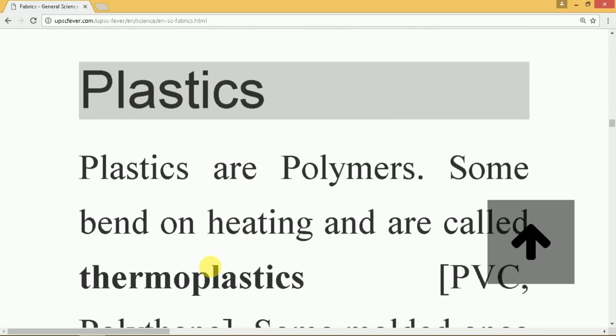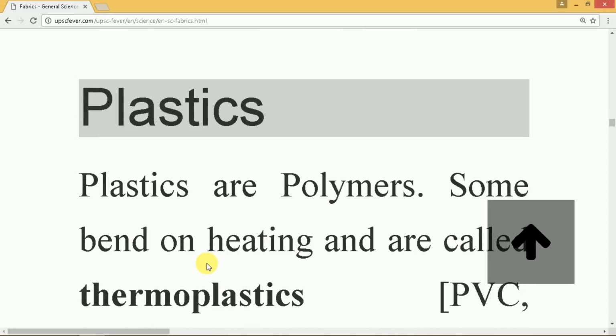Next topic is plastics. Plastics are polymers and they are mostly of two types. One is thermoplastics and the other is thermosetting plastics. Thermoplastics bend on heating, which means their shapes can be molded many times. Examples are PVC and polythene. However, there are certain plastics that, once they take a shape, cannot be molded into any other shape, and these are known as thermosetting plastics. Examples are bakelite and melamine.